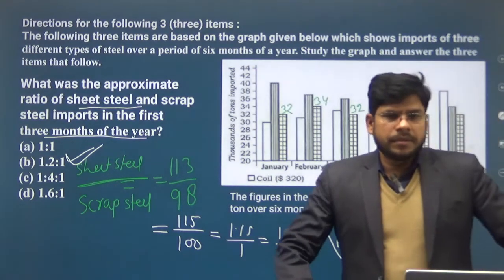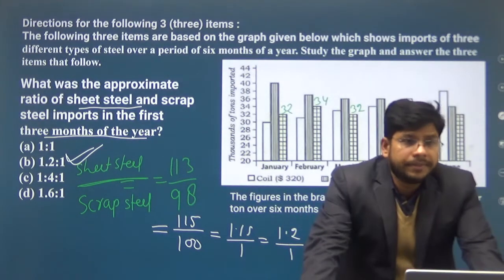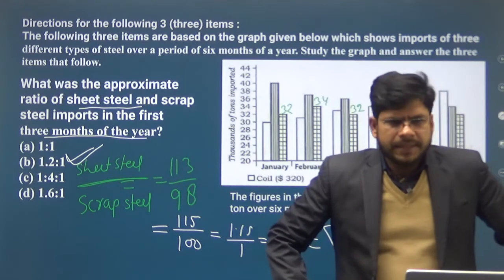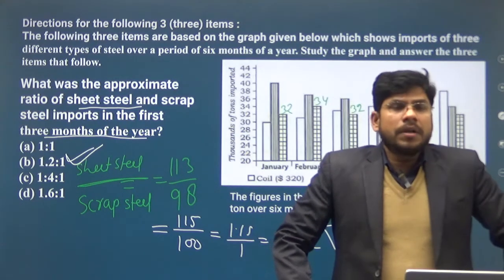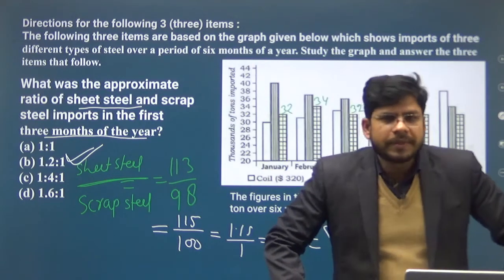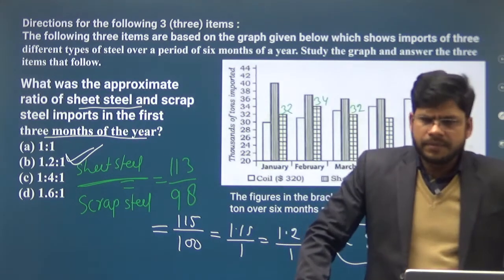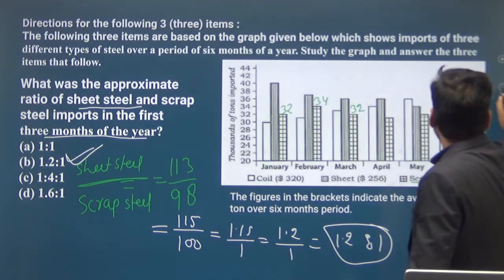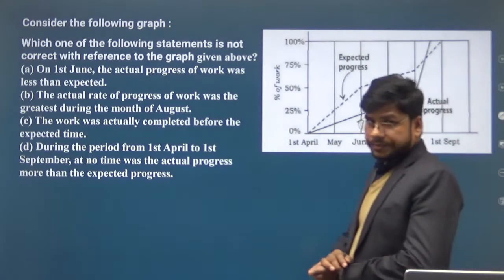The 2018 question paper was a little bit difficult as far as calculation is concerned. Basically this paper was more calculative. Questions were easy, but all the questions were based on calculation. All the questions were more calculative except some questions. Clear? Now we are moving toward the next question.